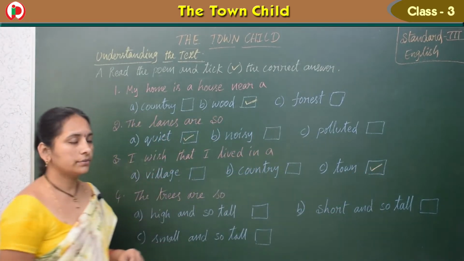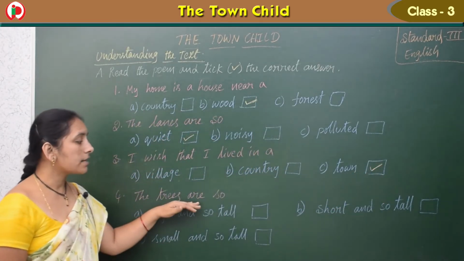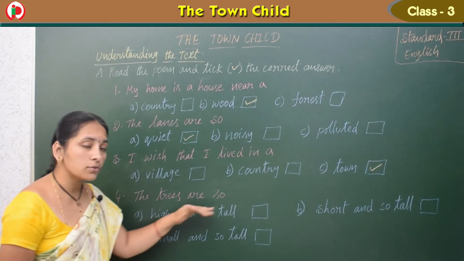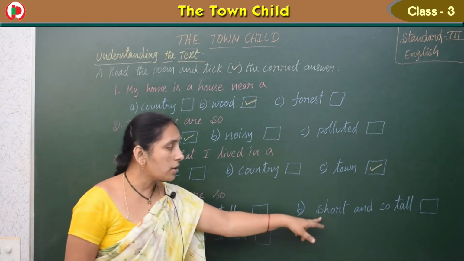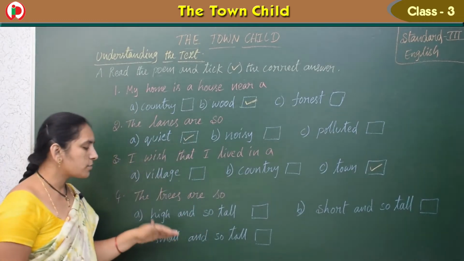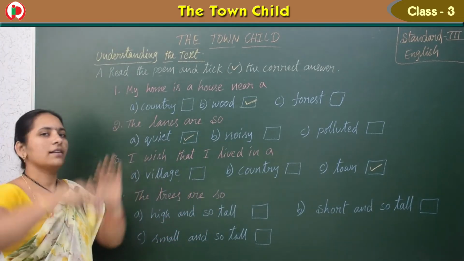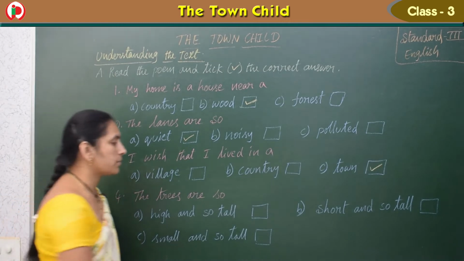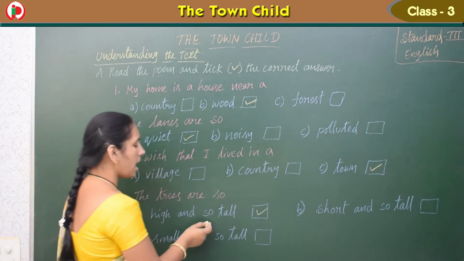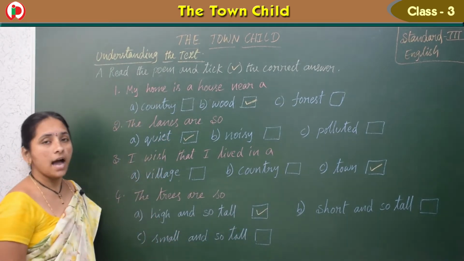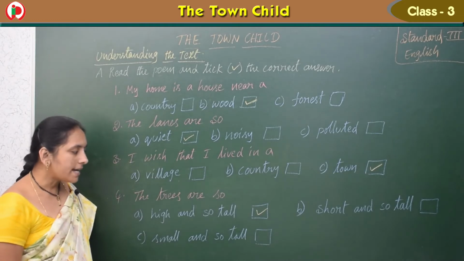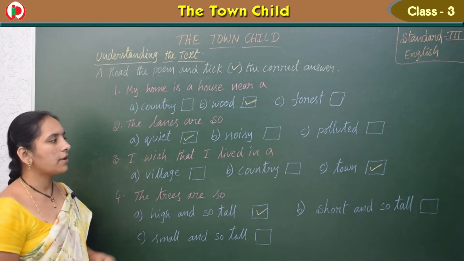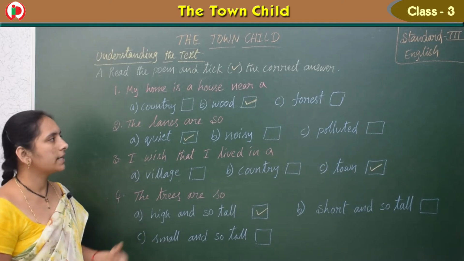So, town. And the trees are so, how they are? So high and so tall, so short and so tall, so small and so tall. What is the correct one? So high and so tall. Here tall means obviously it must be very high also, right? Okay children. So, these are from the textbook. Then we can see the next one.